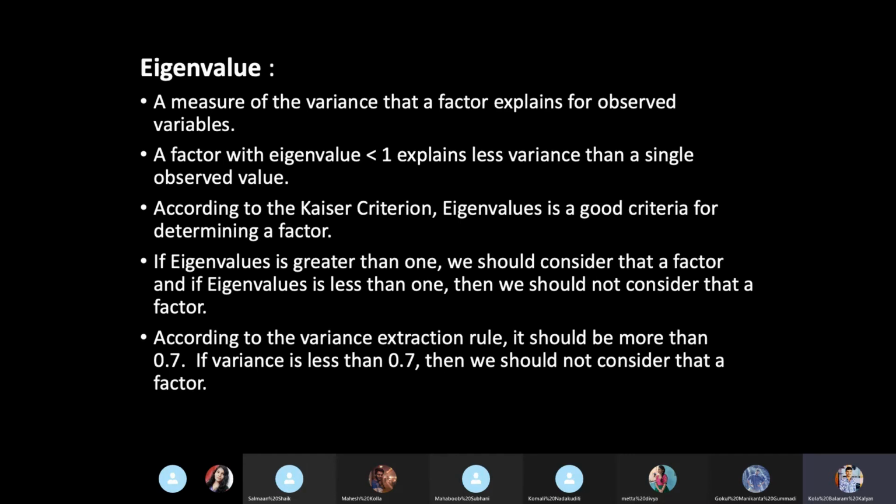Having a value between 0.7 to 1 is a good consideration for grouping those variables. If you got three variables within the limit, that is 0.7 to 1, we can group those variables into one category.